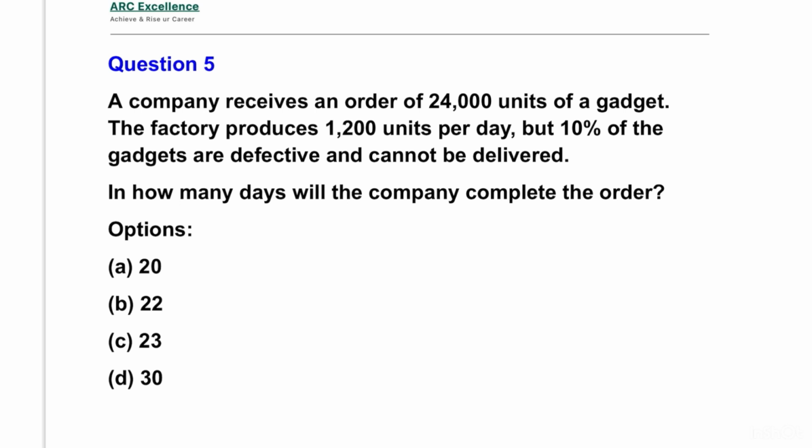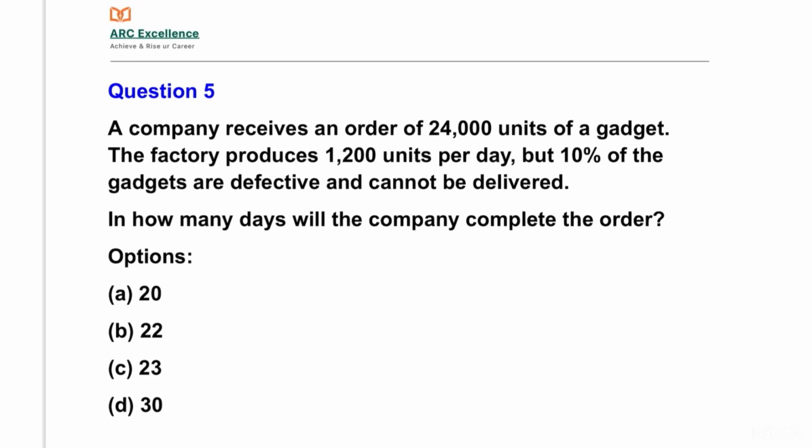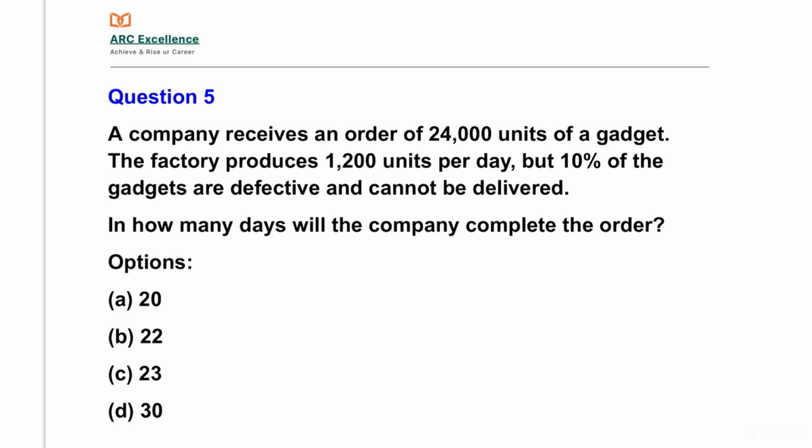A company receives an order of 24,000 units of gadget. The factory produces 1,200 units per day, but 10% of gadgets are defective and cannot be delivered. In how many days will the company complete the order? Here a company receives an order of 24,000 units of gadgets. The factory produces 1200 per day.